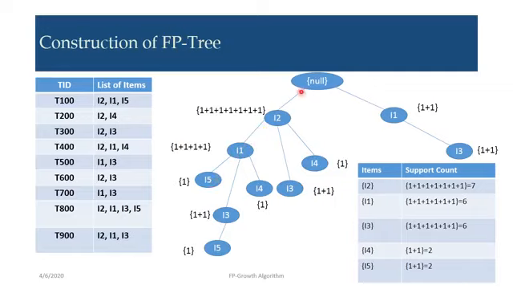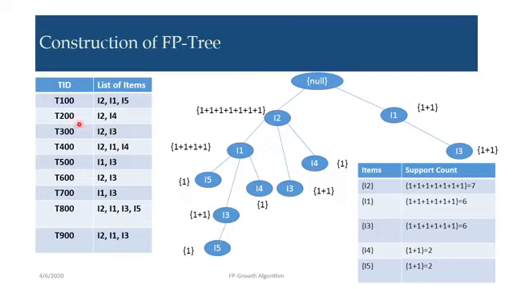Remember, every transaction represents one branch which is connected to the root node. We can also repeat a path. Once I have created I2, then I1, then I5 for one transaction, I have written 1 plus 1: 1 for I2, 1 for I1 and 1 for I5.